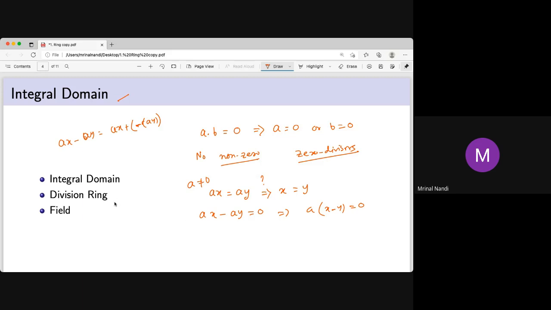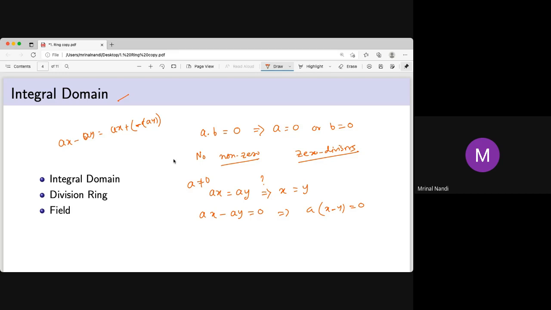What is a division ring? A division ring is this. Everything is there. Associativity is there. Identity is there. In an integral domain, identity is there. Commutativity may not be there. Some authors in some books assume that the integral domain is commutative. But some authors assume that an integral domain may not be commutative.